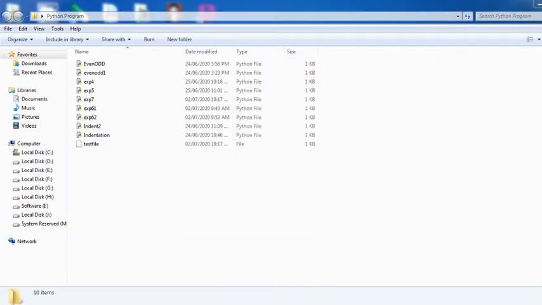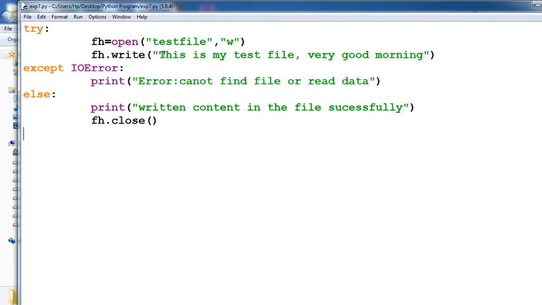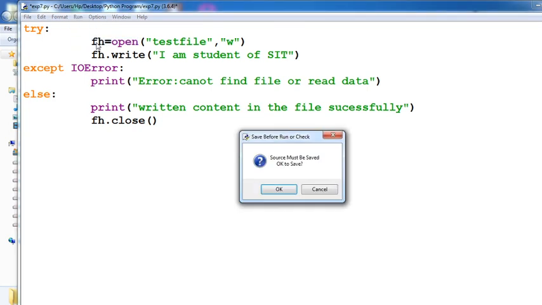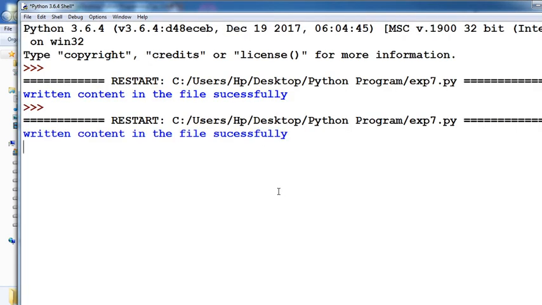Okay, again you will check with another message. Type here another message, that is, I am a student of SIT COE. I am the student of SIT. Okay, this message you want to type. Check whether the message is saved in the file successfully. Okay, message displayed: return content in the file successfully.